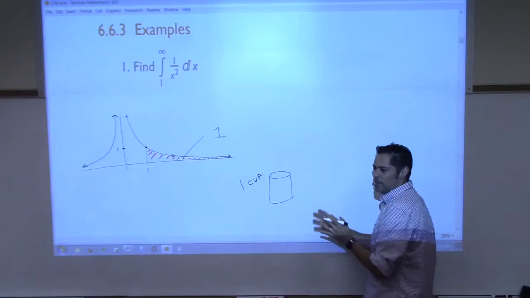Okay, so today what we're going to do is investigate what these things called improper integrals are. And I thought I would motivate this with some pictures. The definite integral is what we talked about last time.